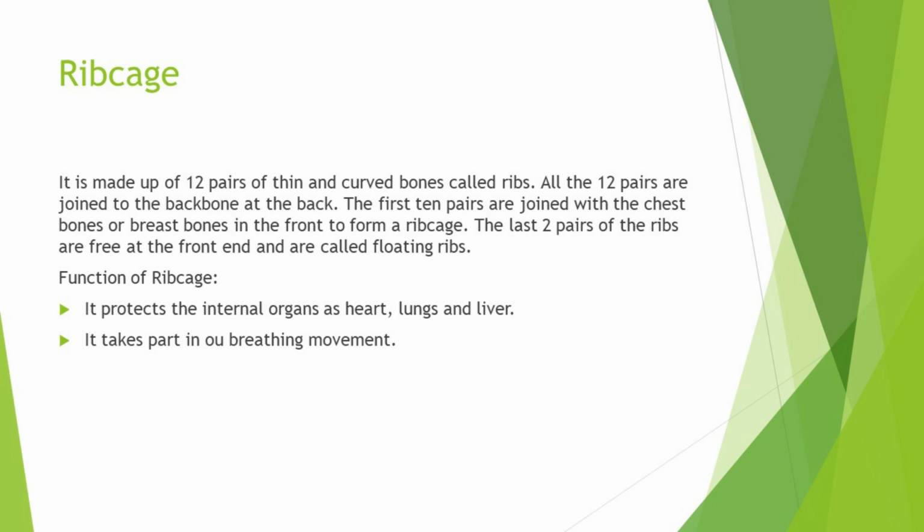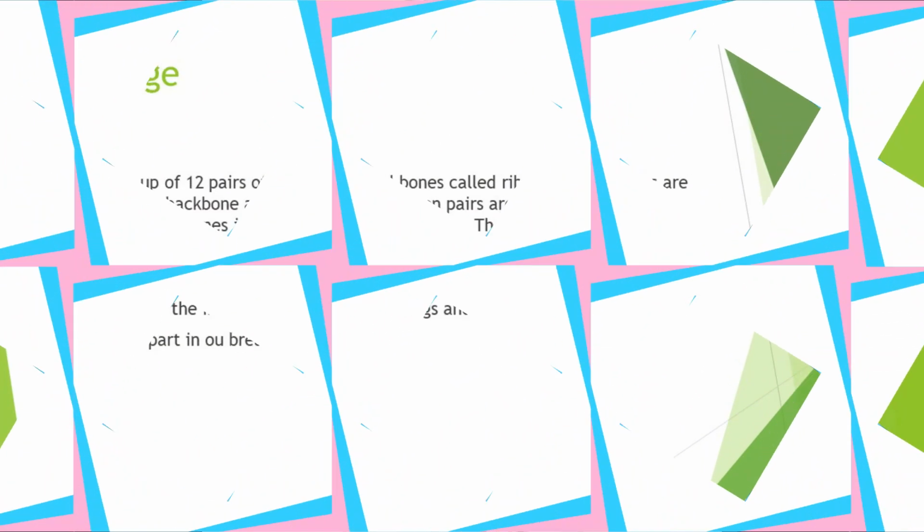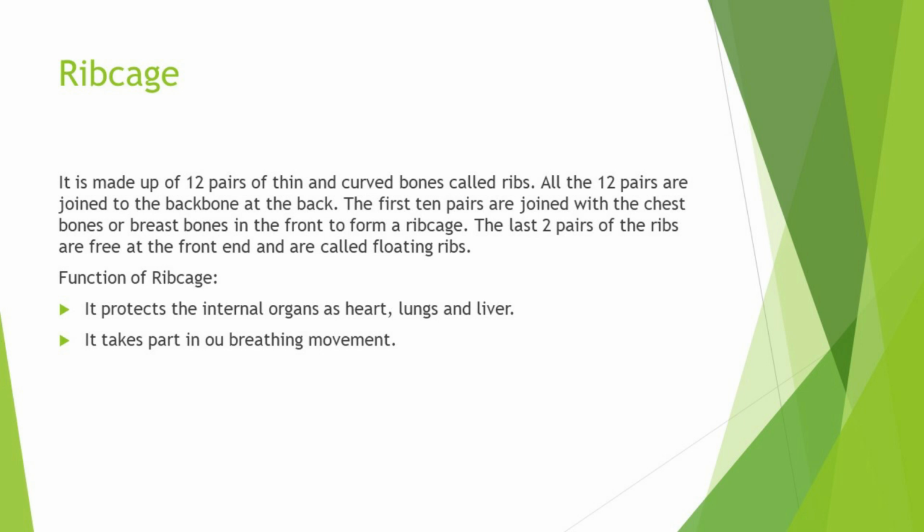The last two pairs of the ribs are free at the front and are called floating ribs. Now, what is the function of rib cage? It protects all the internal delicate organs like heart, lung and liver, and it also takes part in breathing movement.